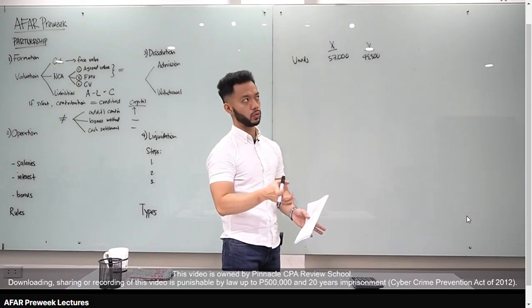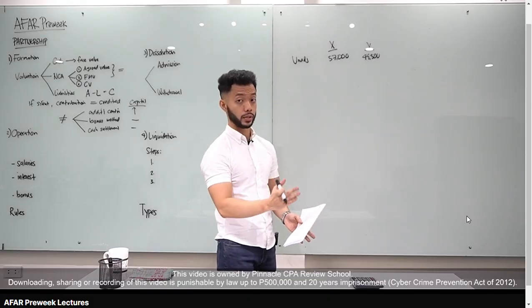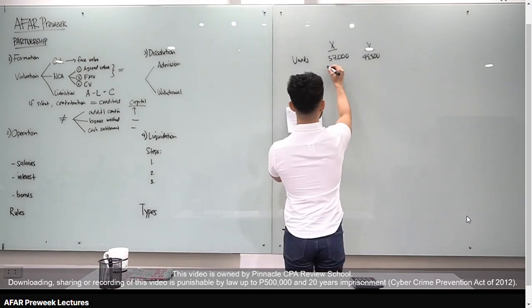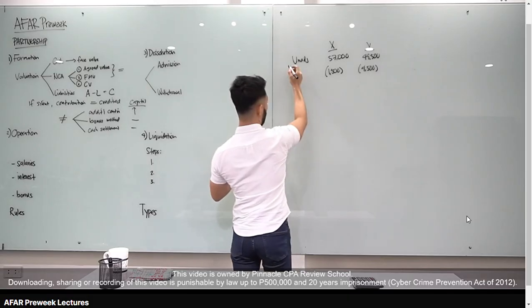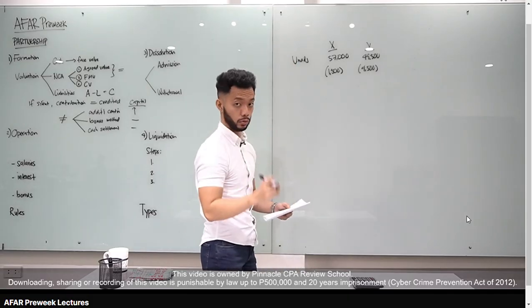Pag under-depreciated, kulang yung depreciation, therefore, overstated yung assets, overstated yung capital. So, kailangan natin i-deduct yan. Minus 1.5 for X, for Y naman, minus 4.5. So, again, ang goal natin is to convert the book value, yung unadjusted balance, into fair market value.